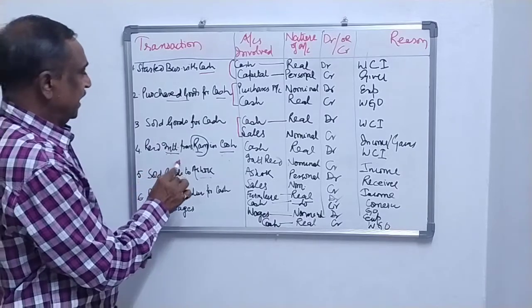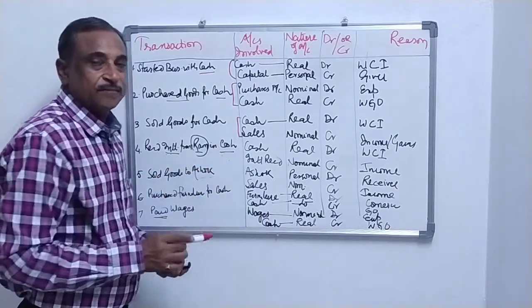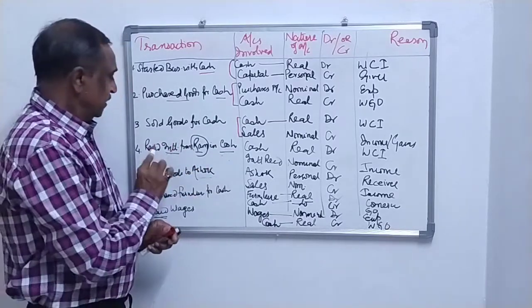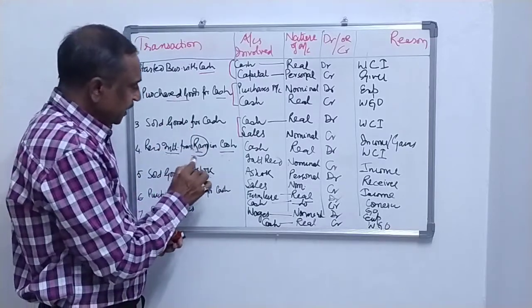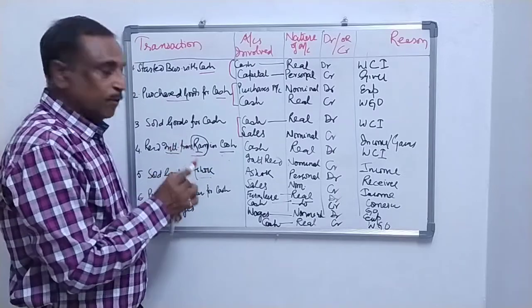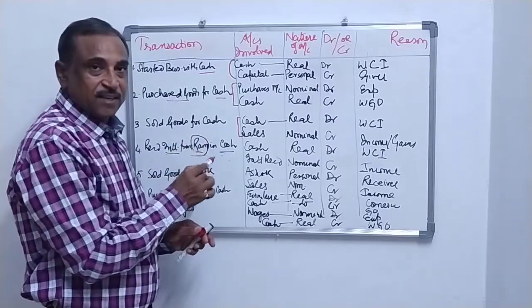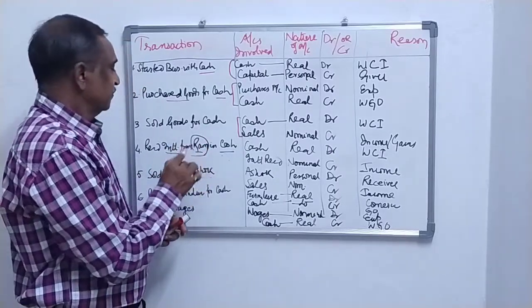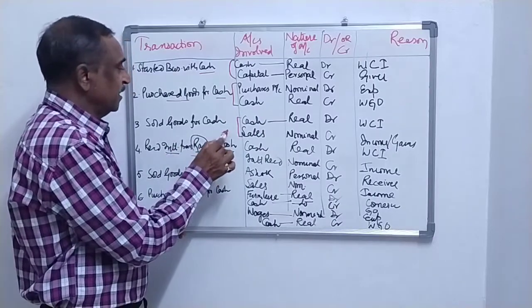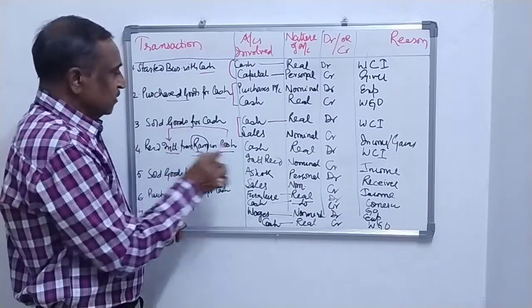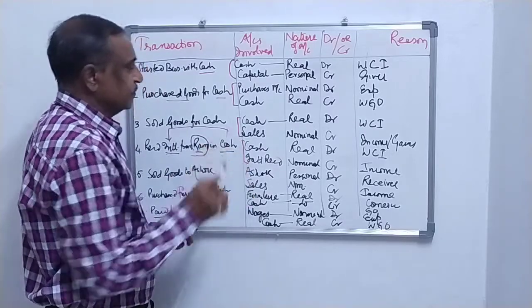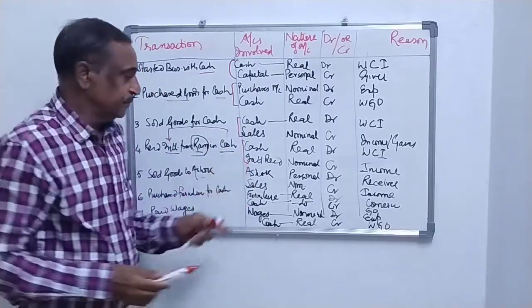Received interest from Ram in cash. Now let me repeat. Received interest from Ram in cash. Here the name, although it is important because Ram is giving us cash, but we are getting cash, and the reason for getting cash is interest. So two accounts involved are cash and interest received.